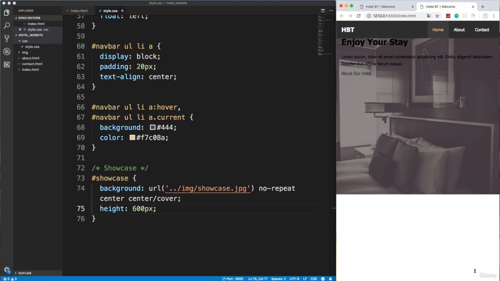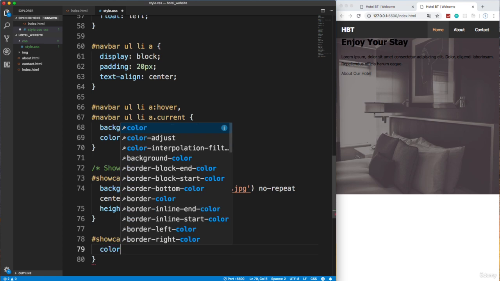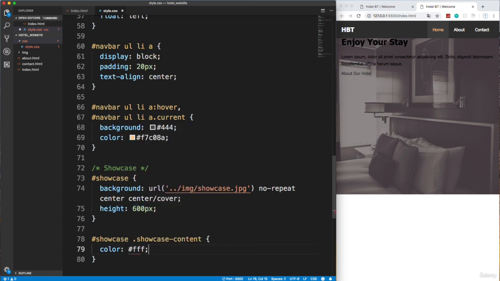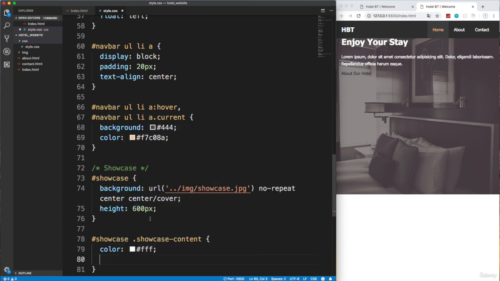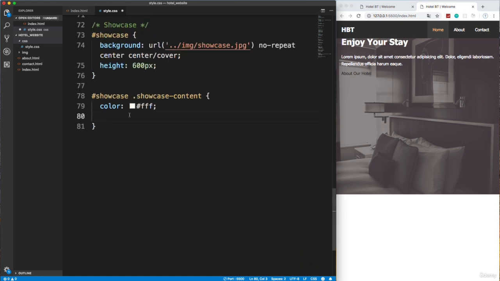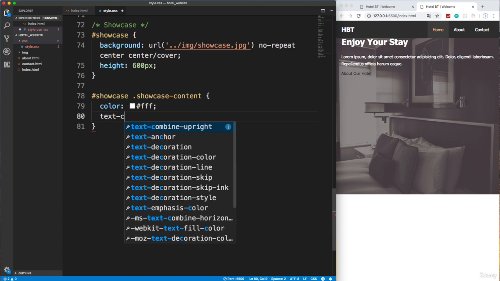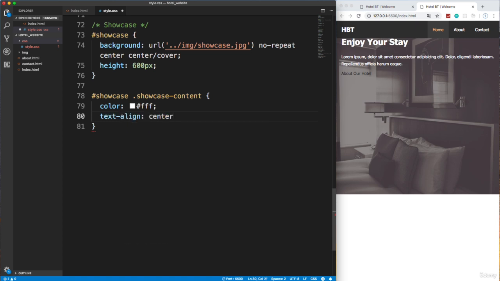There's no scroll bar here because it doesn't go down far enough yet. All right, so now we want to target the showcase content. So I'm going to say ID showcase, and we have a class of showcase-content. First of all, I want anything that's inside of there to be white, except for the link. For the link we'll have to add the color ourselves. And then we want to align everything to the center, so we want to do text-align center. If I do that, everything gets aligned to the center.